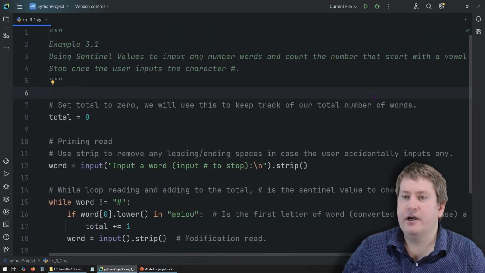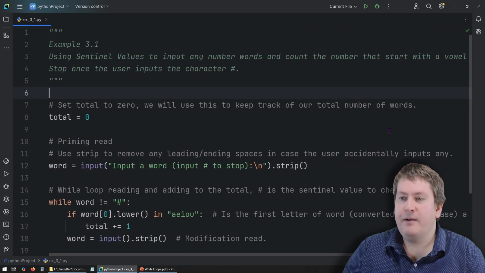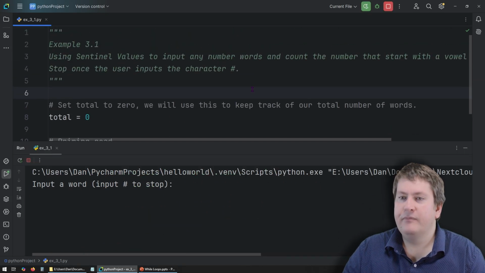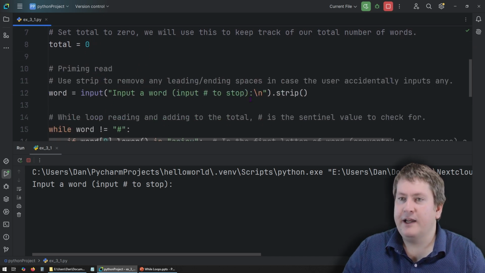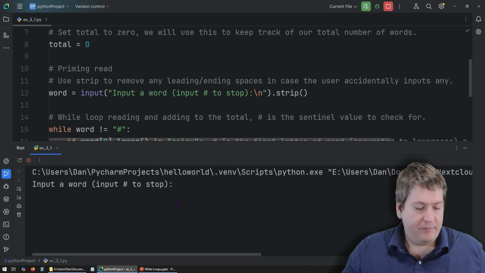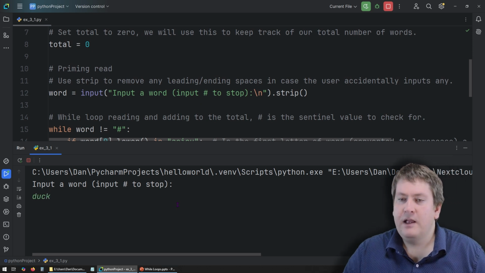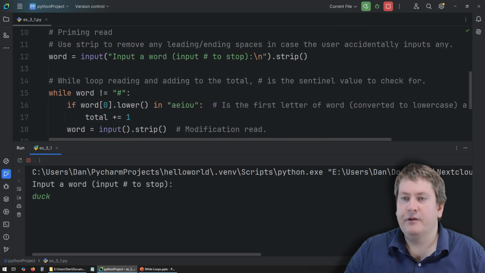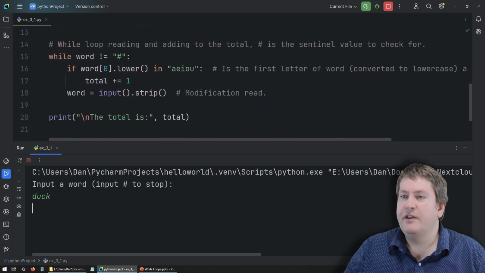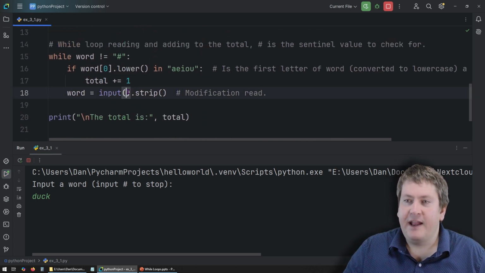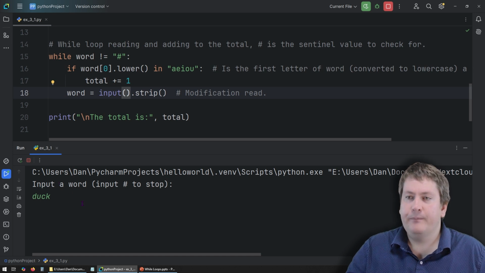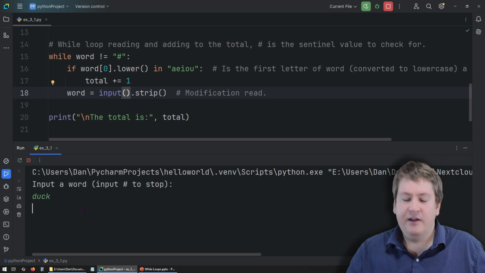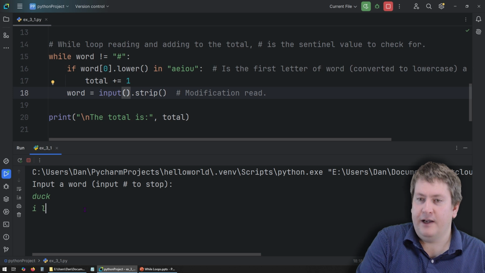Here we are in PyCharm, and we're going to start by just trying out this program by running it. Okay, and it's asking us for input because we're currently at this input line here, which is our priming read. So let's put in duck. You can see I hit enter, but it's still looking for input. The reason why is the second read, the modification read, doesn't have any sort of prompt to the user. So that means it's just asking for input, allowing us to put in a list of values, and it's not going to keep outputting anything. So it's waiting for us to input another value. So in this case, I could put in I like Python.